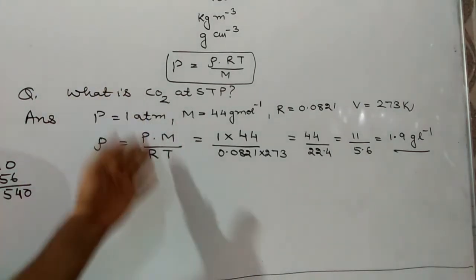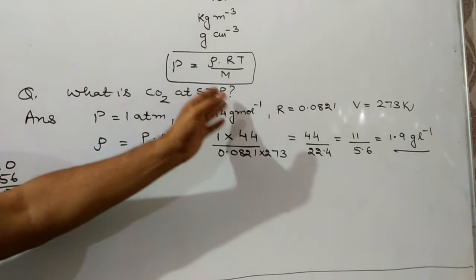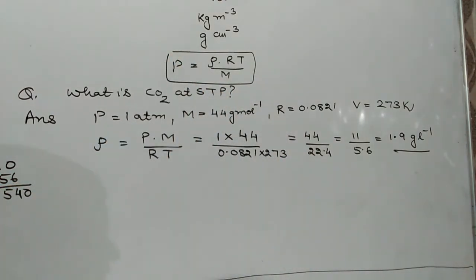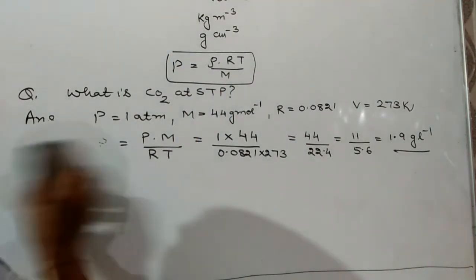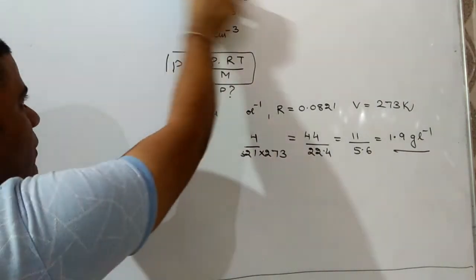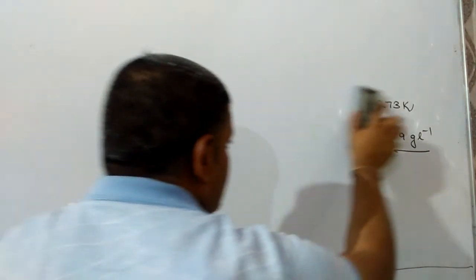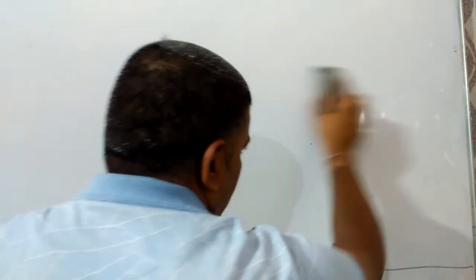Same way, different kind of numericals might be there regarding temperature, molecular weight. Later on we will discuss more numericals on it. Next, property of the gases we are going to discuss. That is a very important one and repeatedly used in this unit. And that property is pressure. First of all, we have to know what is pressure.